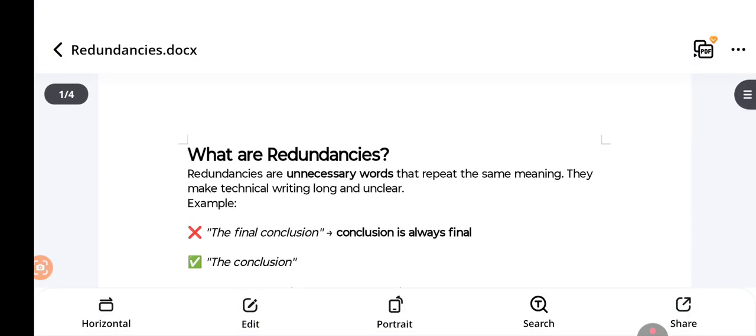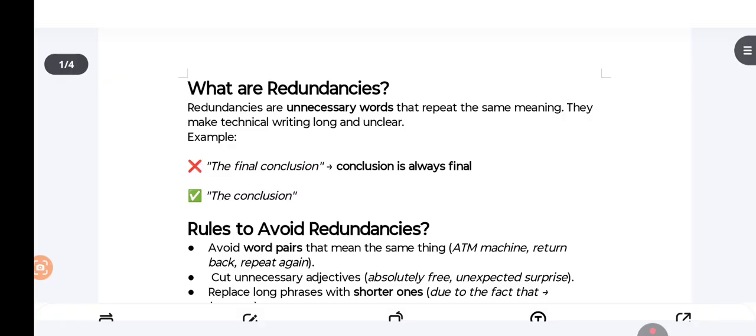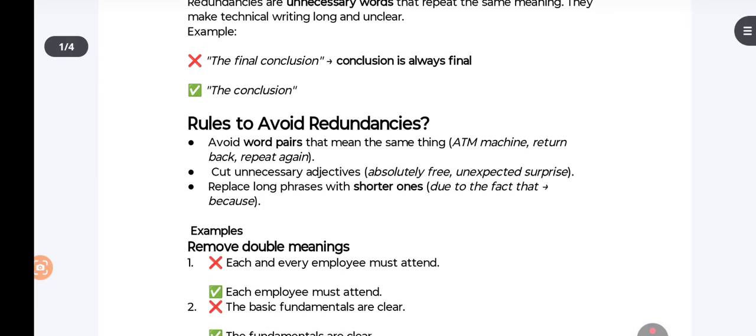So this is all about redundancy. What is redundancy? Unnecessary words repeated with the same meaning that make technical writing long and unclear. We should not use two words with the same meaning. We should cut unnecessary adjectives and replace long phrases with short ones.